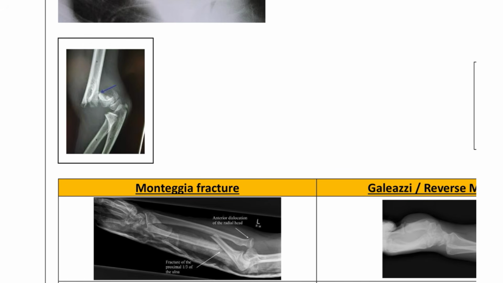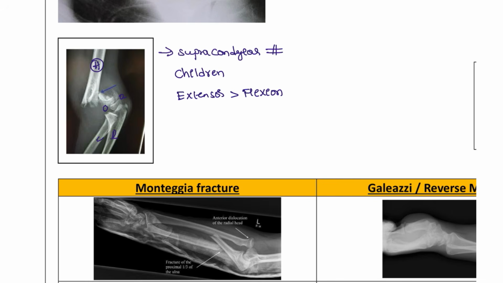Next, coming to another fracture. This is your humerus, and this is your radius and ulna. So what is the fracture location? This is the condyles, the lateral condyle and the medial condyle. So this fracture is described as a supracondylar fracture, and supracondylar fracture is common in children. It could be the extension type, or it could be the flexion type. Extension type is most common. Supracondylar is also known as a distal humerus fracture.